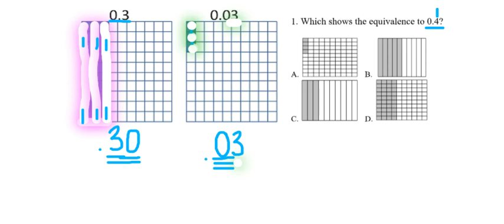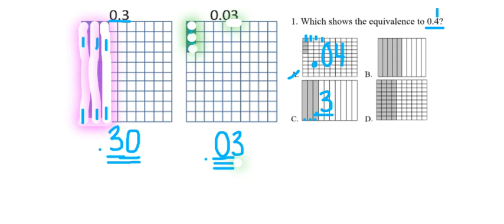If we're looking over here, this first example is showing us 4 hundredths. This is definitely not going to be our answer because we know 4 tenths means that we have to have at least 4 whole strips that are shaded in. Over here, we have 3 tenths. We know this because 3 whole strips are shaded in, so that would be decimal 3 or 3 tenths.